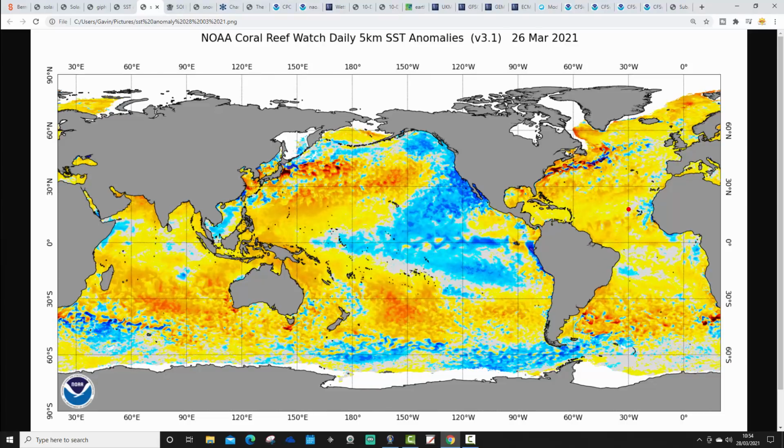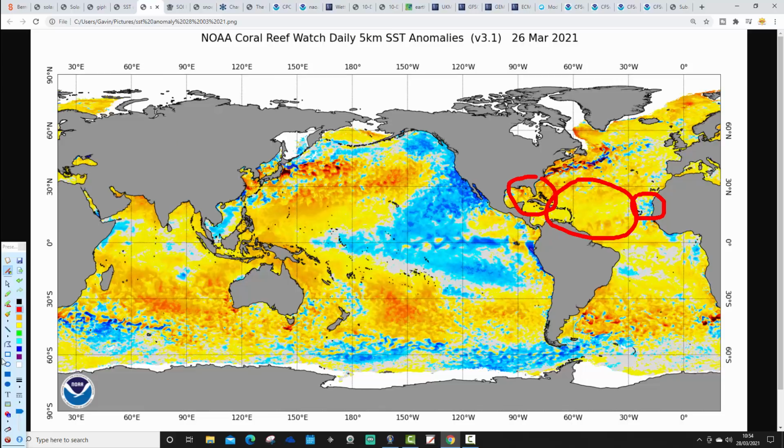It's generally warmer than average in most parts of the Atlantic. Still a little bit cooler off the coast of Africa, but that looks like it's shrinking and diminishing. Really, the tropical Atlantic looks generally quite warm again at the moment, and going towards the Caribbean and the Gulf of Mexico too. That all becomes important as we get into the summer.